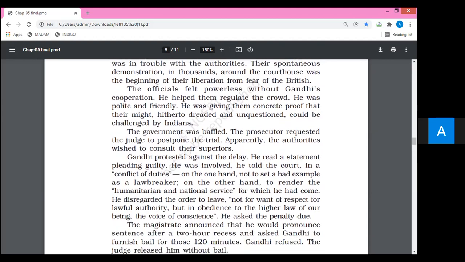Gandhi protested against the delay. They were delaying. So that is why Gandhi was against that particular delay. He read a statement pleading guilty. Gandhiji had read a statement pleading guilty. He had just read out the statement which was highlighting that he was very sorry for what he has done. He wanted to highlight that he was very upset to do that particular action of rejecting the order of the British authority.